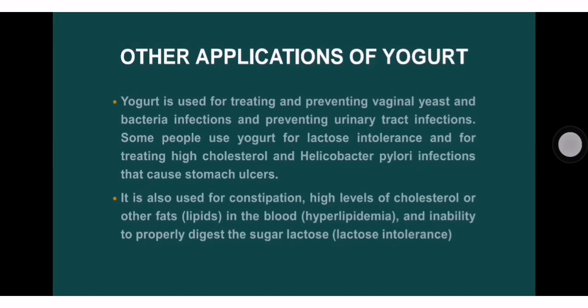So, other applications and uses of eating yogurt. Yogurt is used for treating and preventing vaginal yeast and bacteria infections and preventing urinary tract infections. Some people use yogurt for lactose intolerance, for high cholesterol, and for Helicobacter pylori infections that can cause stomach ulcers. And it is also used for constipation, high levels of cholesterol or other fats like lipids in the blood, hyperlipidemia, and the inability to properly digest the sugar lactose, or as we know, lactose intolerance.